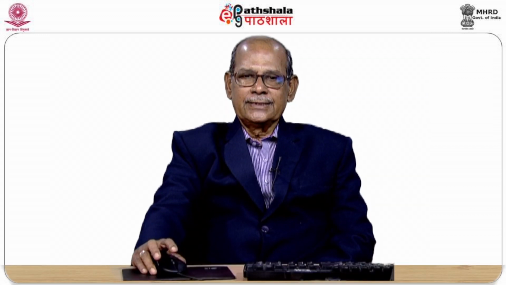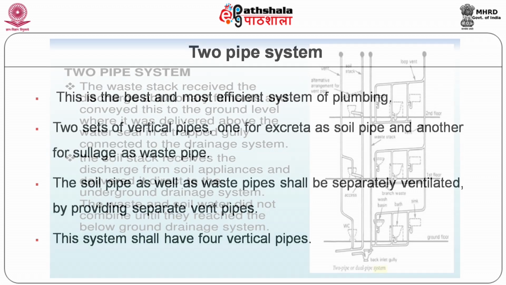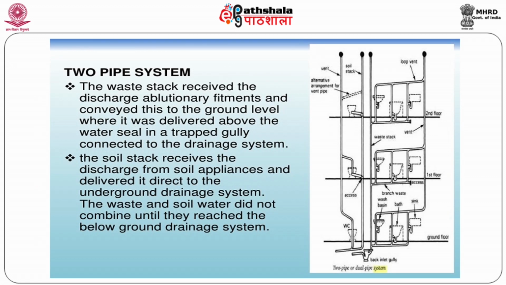So the two pipe system is the best and most efficient system, but very expensive. You have to provide 4 stacks, 2 sets of pipes, and totally there are 4 vertical pipes, therefore the cost will be more. Here you can see the two pipe system. You have the soil pipe connected to the water closet, and each soil pipe has a vent arrangement.